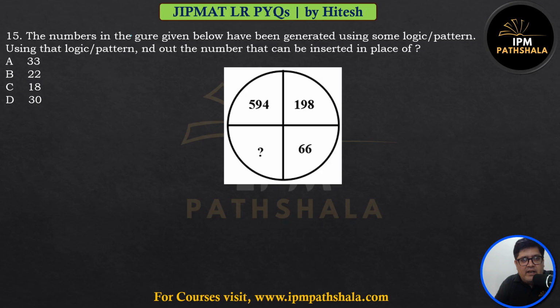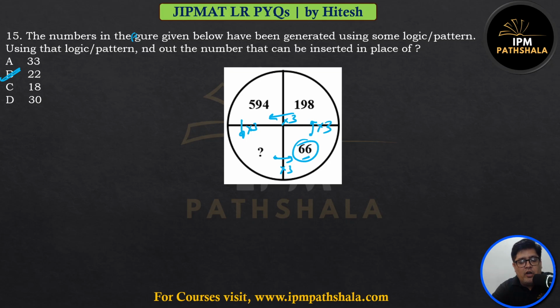The numbers given in the figure below have been generated using some logic pattern and you have to complete this using the same logic pattern. So if I see from here to here, the numbers are thrice. From here to here, the numbers are thrice. Now there are two possibilities. I could have a number thrice of this, which will be in the range of 1500, 1700, or this number is thrice. So this is thrice of 22.